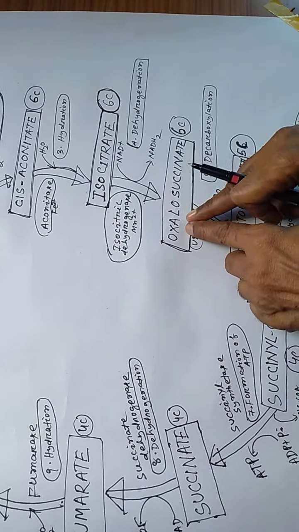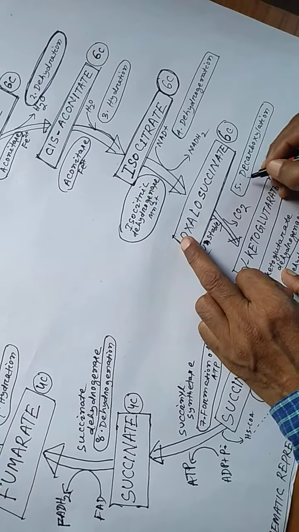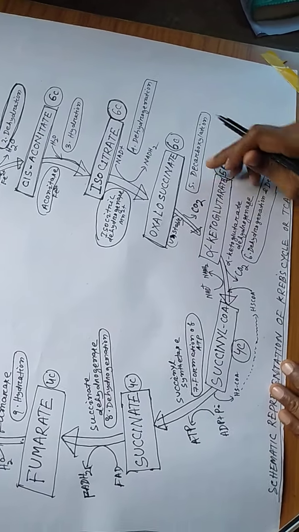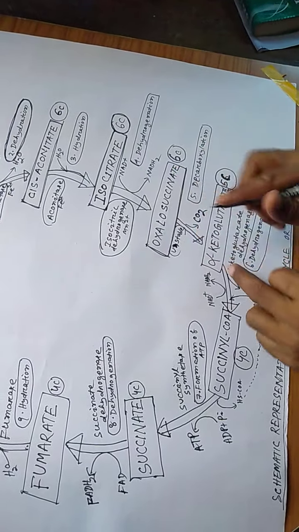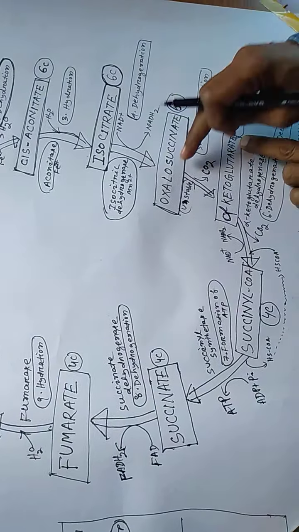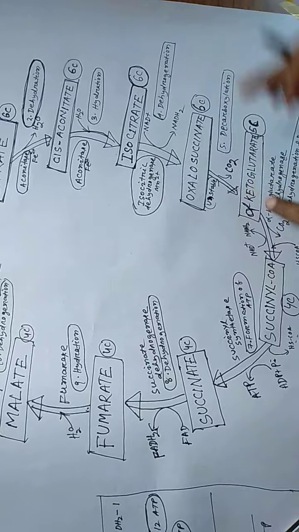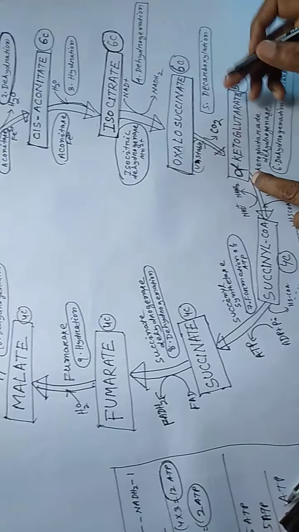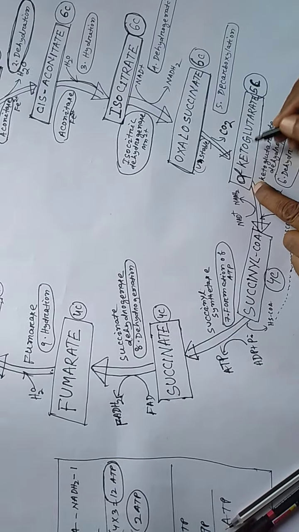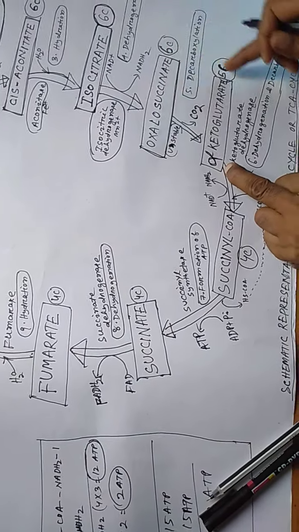Oxalosuccinic acid is unstable, and carbon dioxide is released. This is known as decarboxylation. Here carbon dioxide is released, and it is converted into alpha ketoglutarate, which is 5C. The 6C oxalosuccinate loses one carbon molecule. This chemistry is known as decarboxylation, releasing alpha ketoglutarate, a 5 carbon compound: 1C released, 6C to 5C.